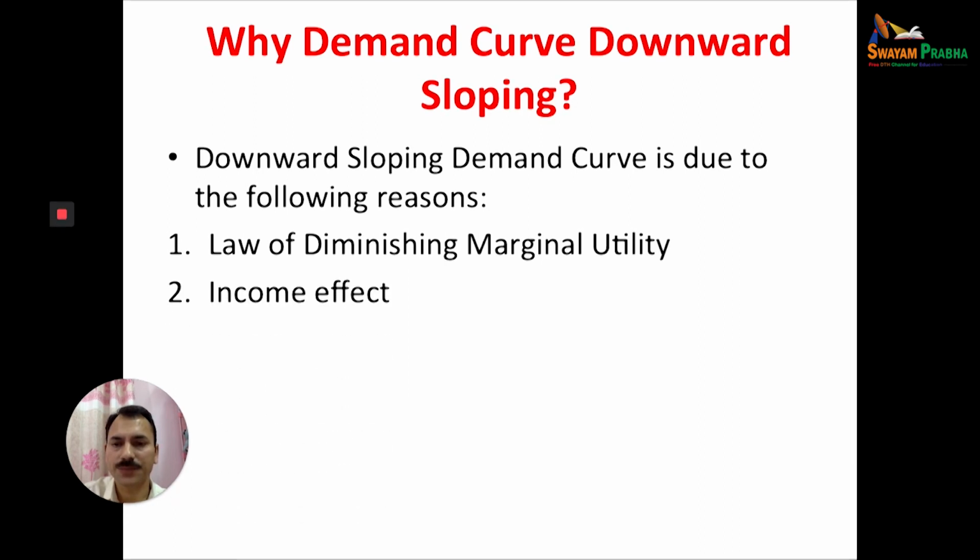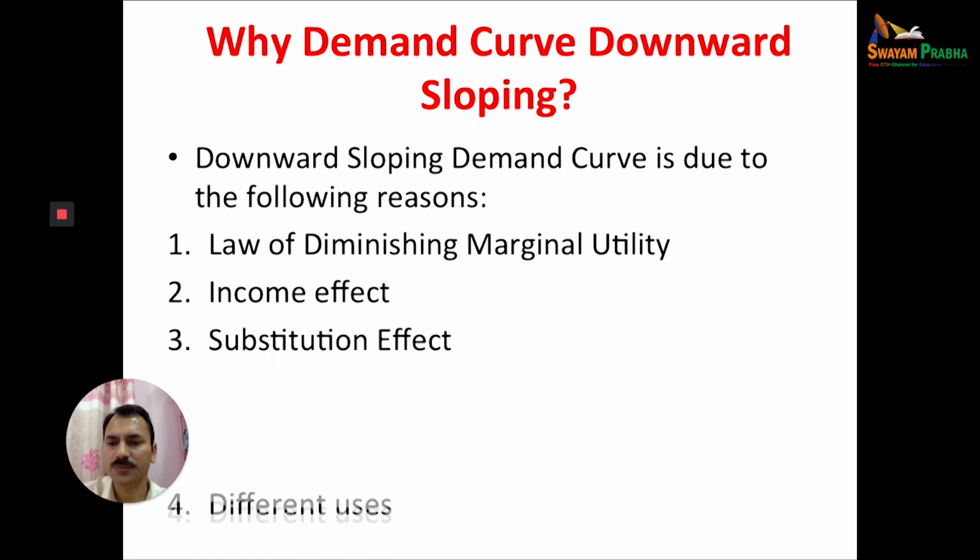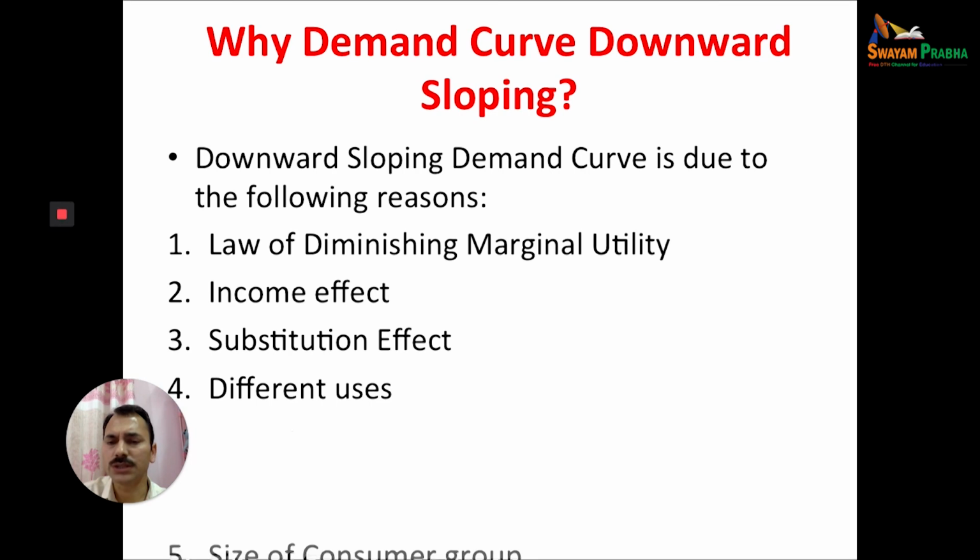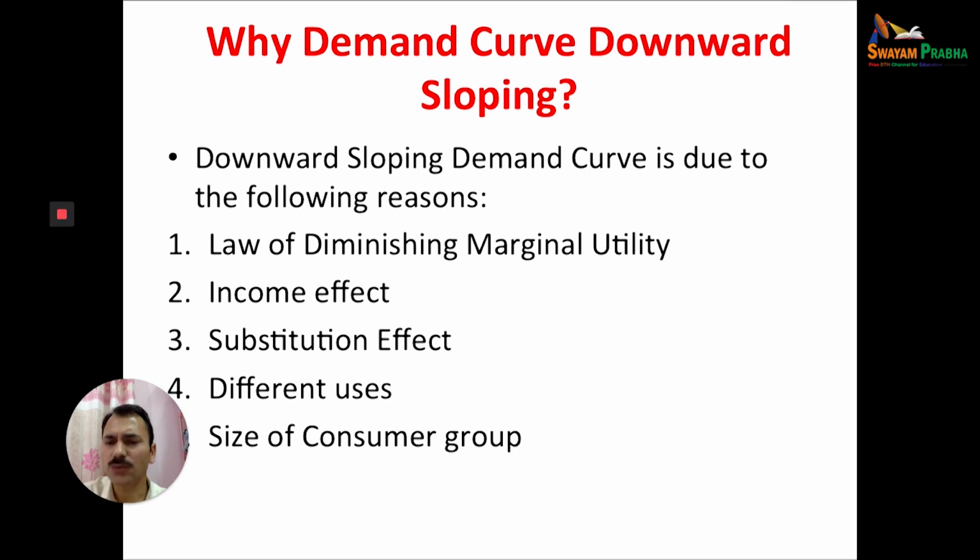Income effect, again, affects this downward sloping of the demand curve. Substitution effect, different uses, size of consumers. These are some important factors due to which the law of demand is downward sloping.